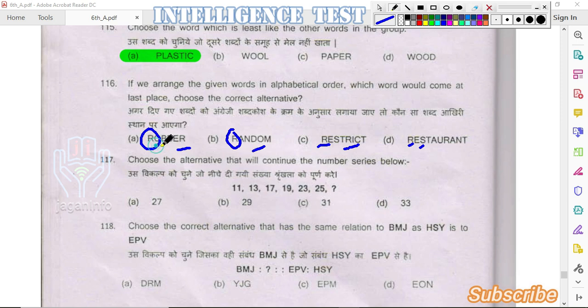The second letters are O, A, E and E. So O comes last, then A and E. So robber is the last word in alphabetical order. So the answer is option A, robber.